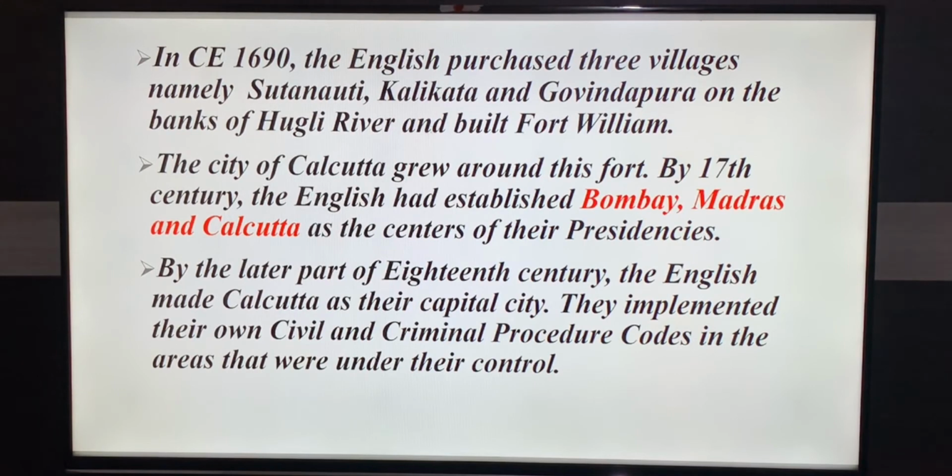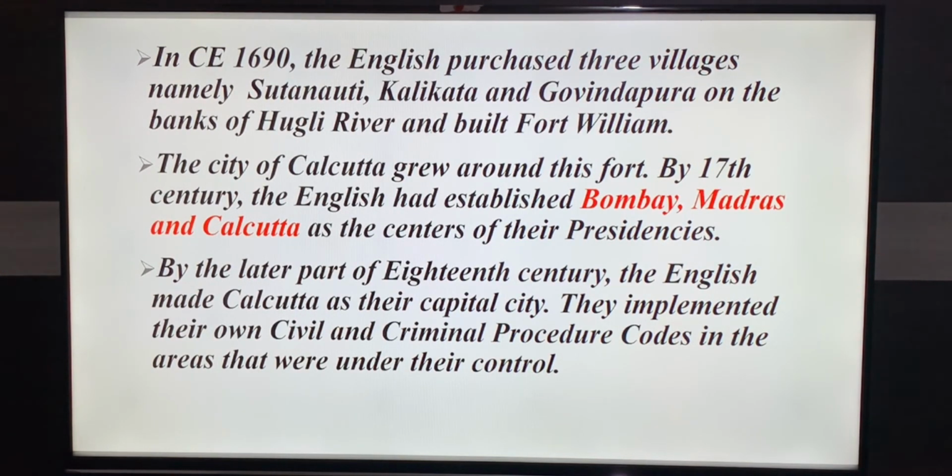So after getting permission from Jahangir, they had few places under their control for trade, and later from the king of Chandragiri, they were able to get Madras under their control, and Prince Charles gave them the Bombay as an annual rent of 10,000 pounds. And with that, 3 more places they got near river Hooghly and built a Fort William.